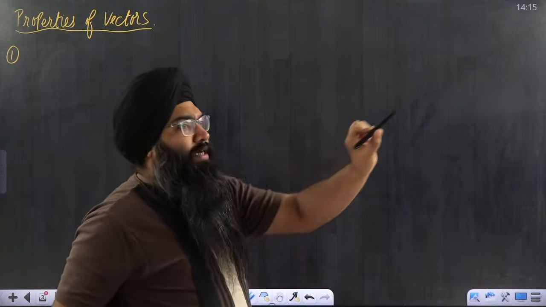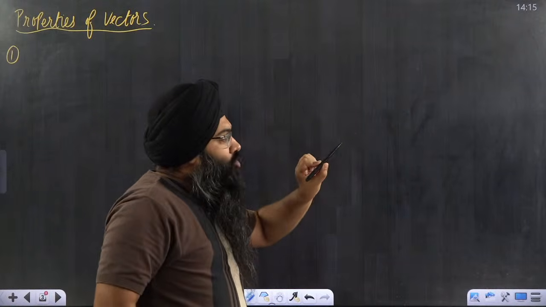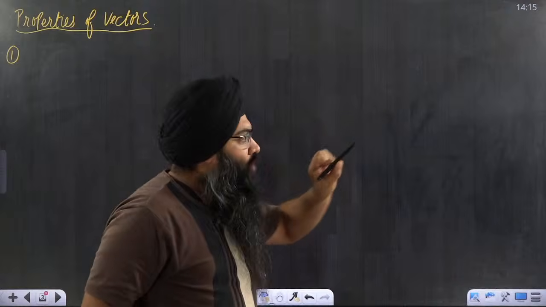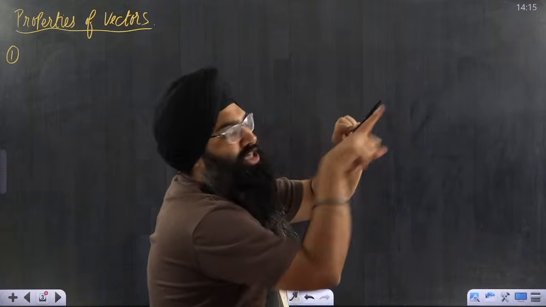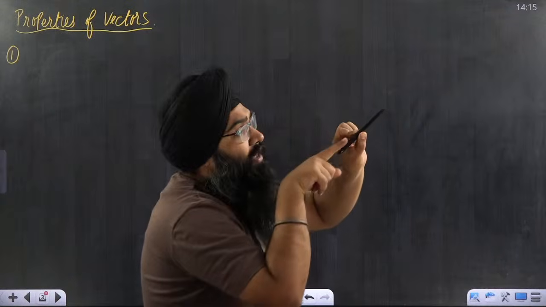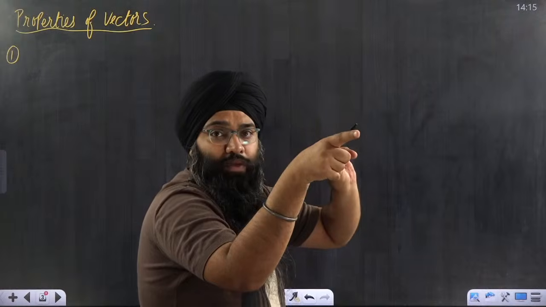I can take this vector to this point, there is no problem. But you should remember only one thing: when you are translating this vector or moving it in space, the sense of direction should not change. If the direction is changing, then it will be a different vector.